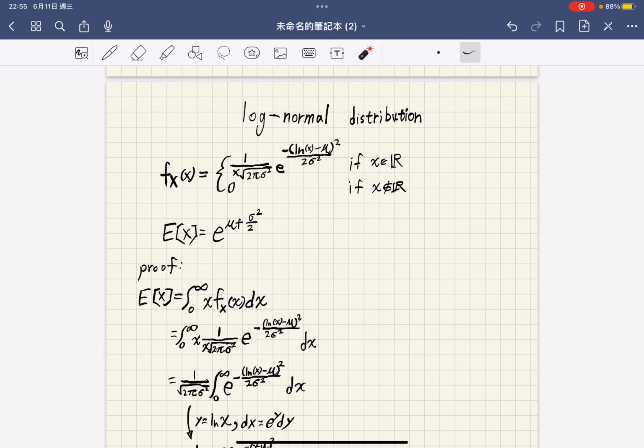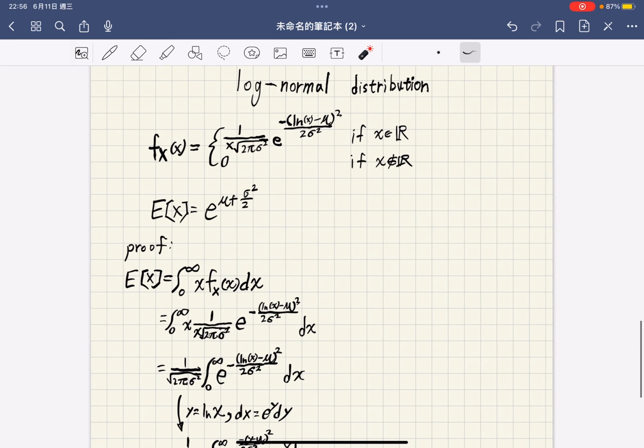By definition, the expected value of x is the integral from 0 to infinity of x times f of x with respect to x. Substituting the density function, we get the integral from 0 to infinity of x times 1 over x sigma root 2 pi times the exponential of negative log x minus mu squared over 2 sigma squared with respect to x.